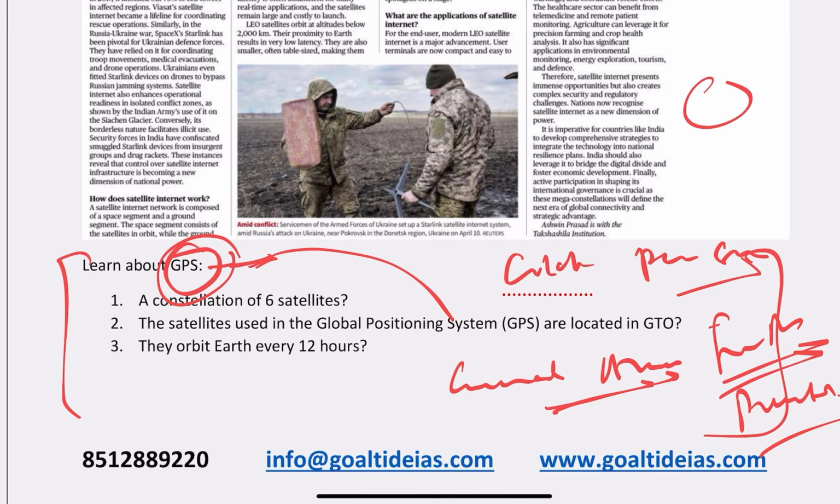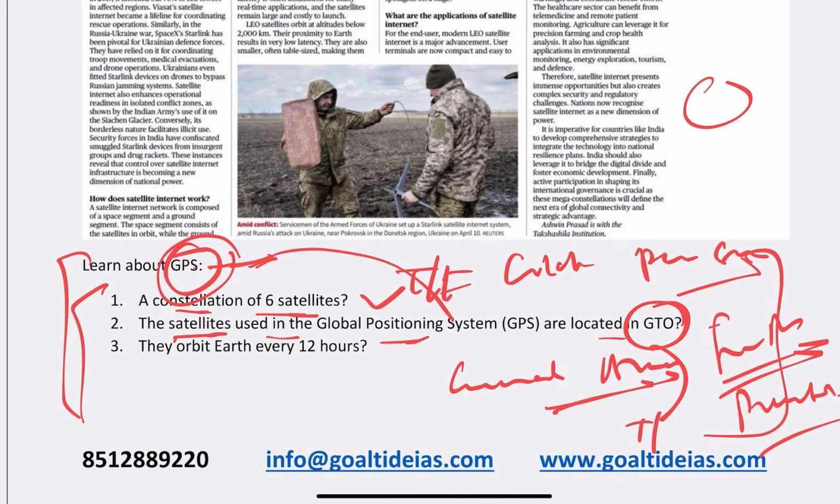Now the very first statement says the GPS has a constellation of 6 satellites. True or false? The satellites used in the GPS are located in GTO, geostationary orbit. True or false? And that they orbit Earth every 12 hours. True or false? I know the answer, but I always take the original document.